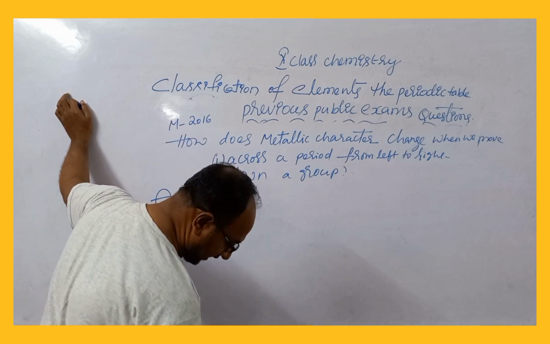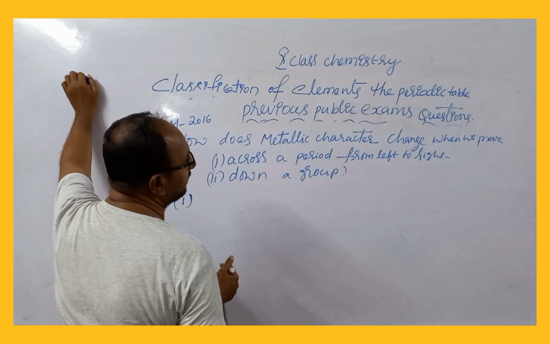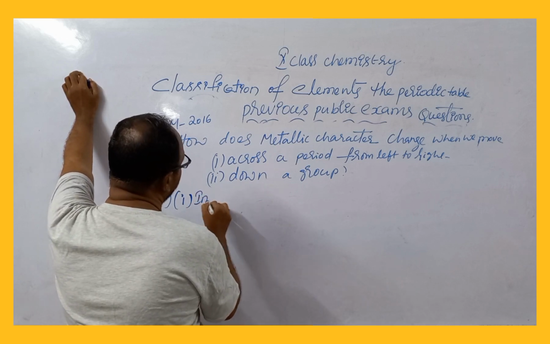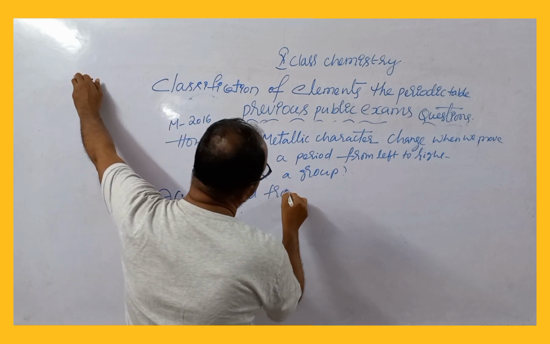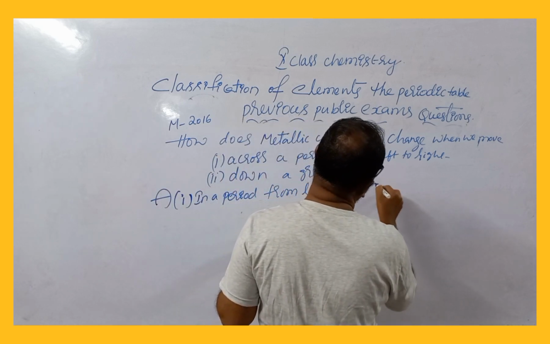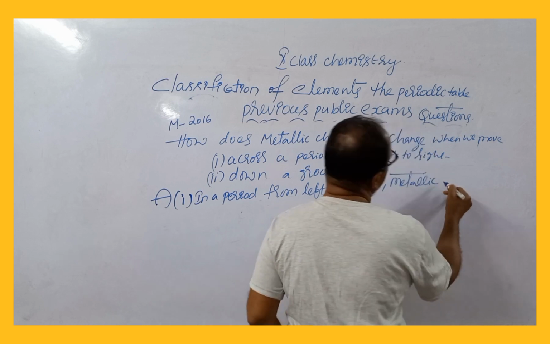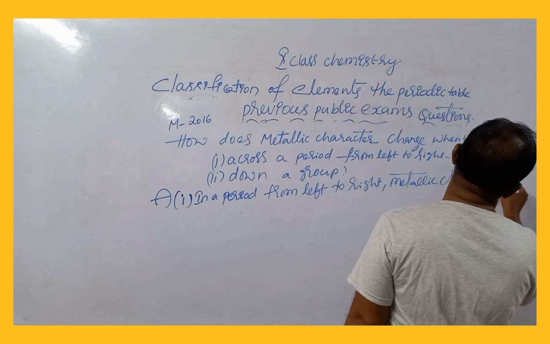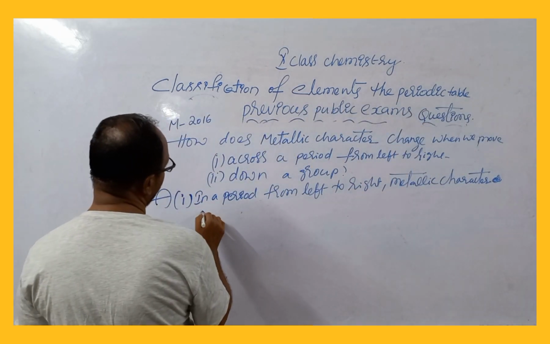In a group it increases. But metallic character, in a period from left to right, decreases. In a period from left to right, metallic character decreases.